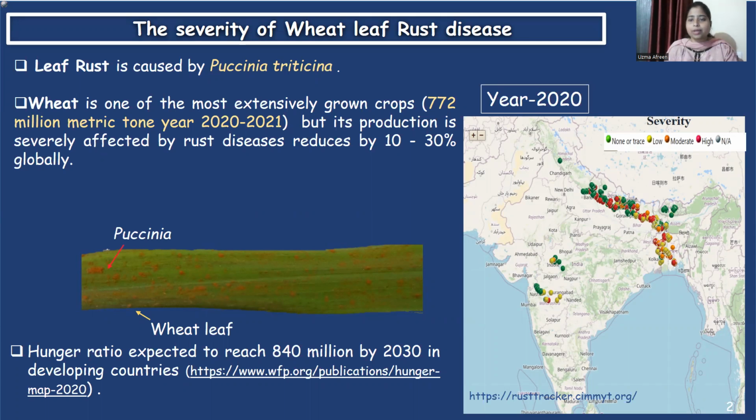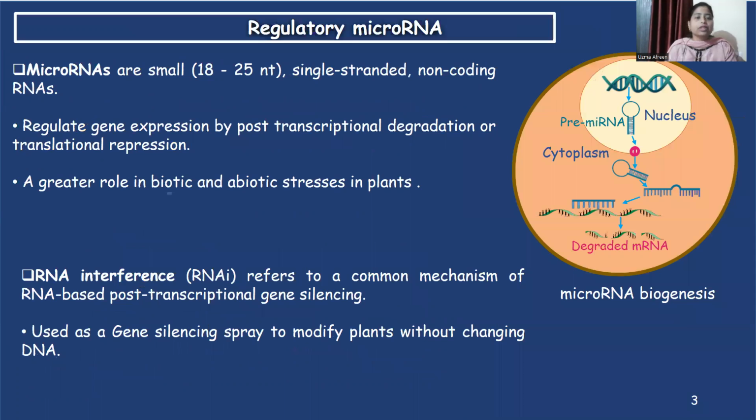This is a rust tracker map of year 2020. The red circle is showing the high severity of rust disease in India and its neighboring countries. So, how to combat this? Here is a catch: regulatory microRNA.